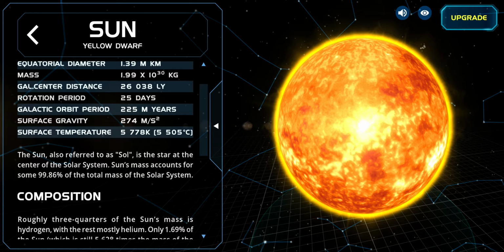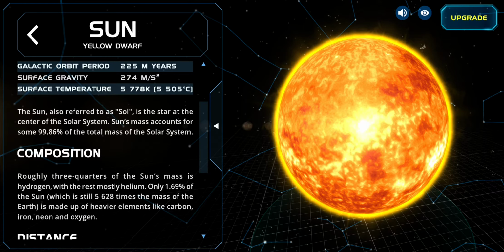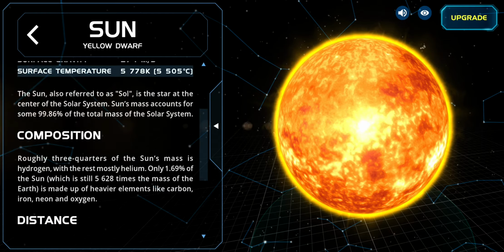It is the star at the center of the solar system. The sun's mass accounts for some 99.86% of the total mass of the solar system. Composition: roughly 3/4 of the sun's mass is hydrogen, with the rest mostly helium. Only 1.69% of the sun, which is still 5,628 times the mass of the Earth, is made up of heavier elements like carbon, iron, neon and oxygen too.